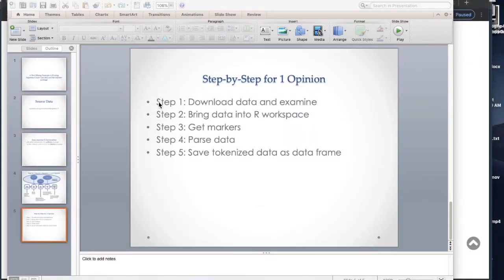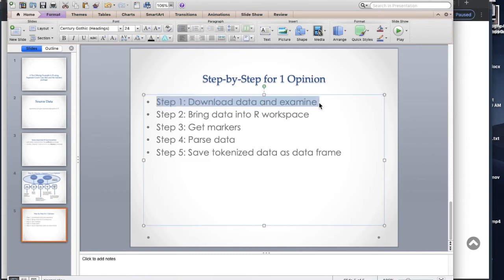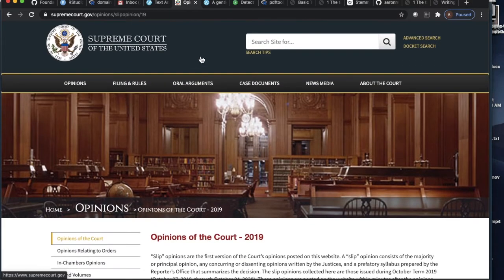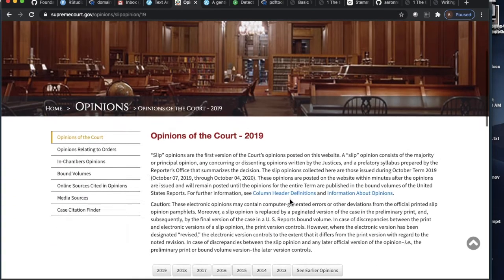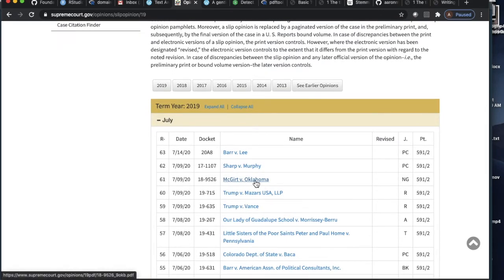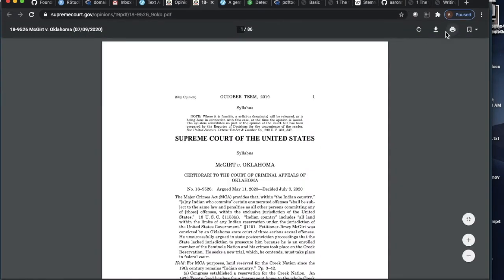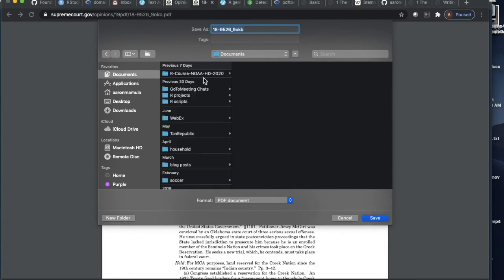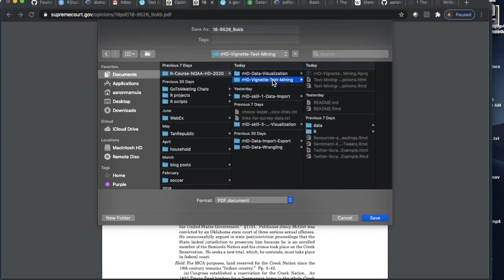Well, the first step in our process is that we're just going to get the raw data. The way that we're going to do that is to go back out to this supremecourt.gov site that I showed you earlier that has the slip opinions for 2019. I'm going to click on one of these cases, and you can just download this PDF right into your project. I have an RStudio project set up that this example lives in. It's a text mining vignette, and I've created a data directory inside that RStudio project.